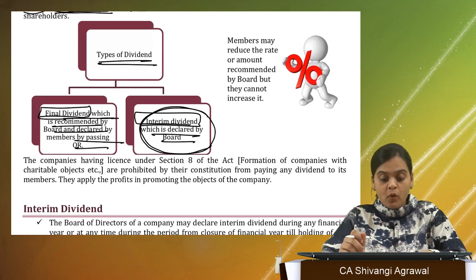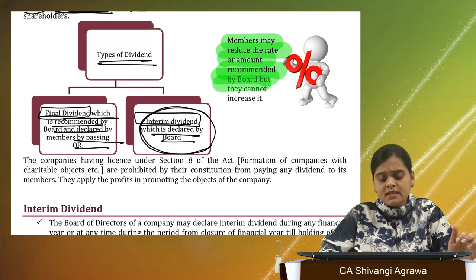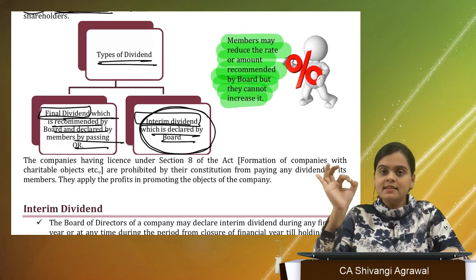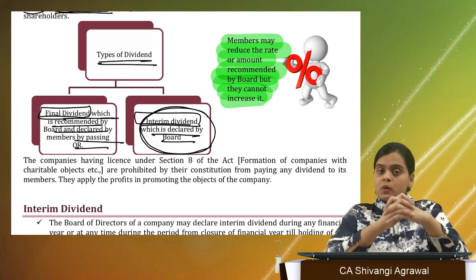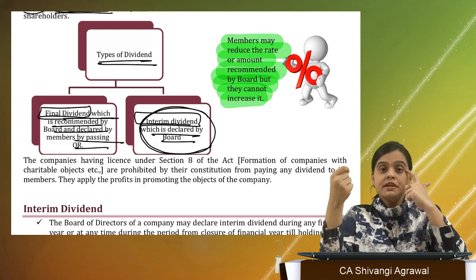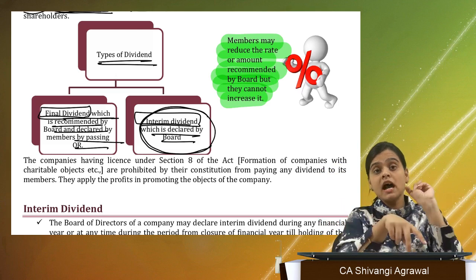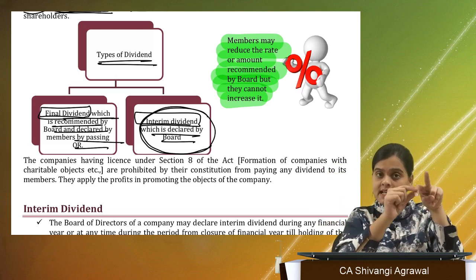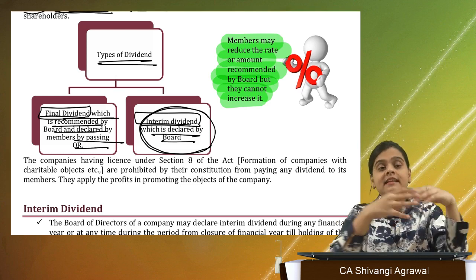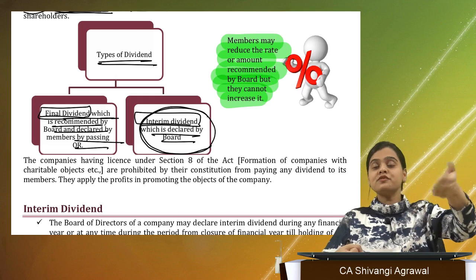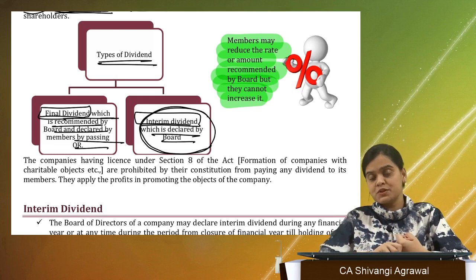Now, what is important to note here is members may reduce the rate, but they cannot increase it. If the board has recommended that we are going to declare a dividend of 20% for the financial year 1920, shareholders have two choices. Either they can accept that rate or they can reduce that rate. They cannot increase it. They cannot say, no, I want a dividend of 25%. They do not have that right or power under the Companies Act.